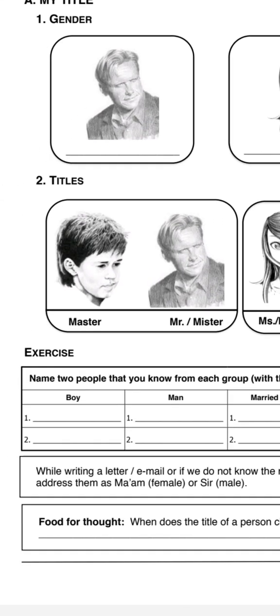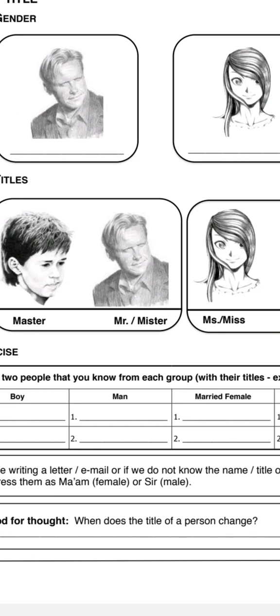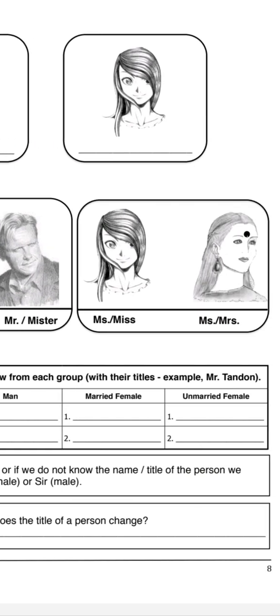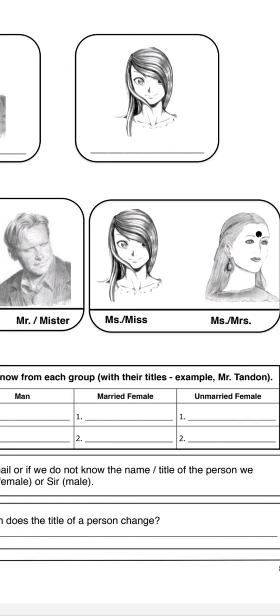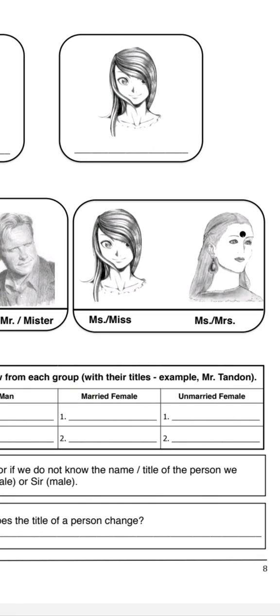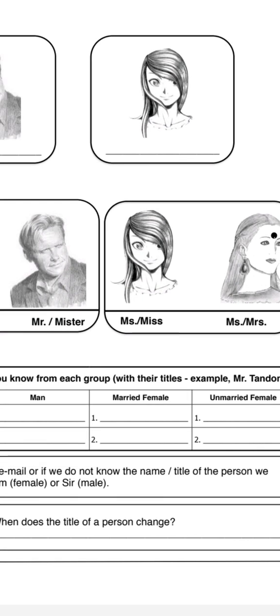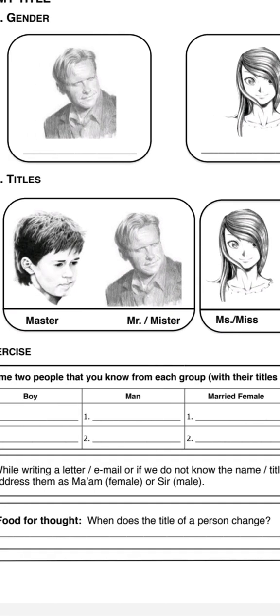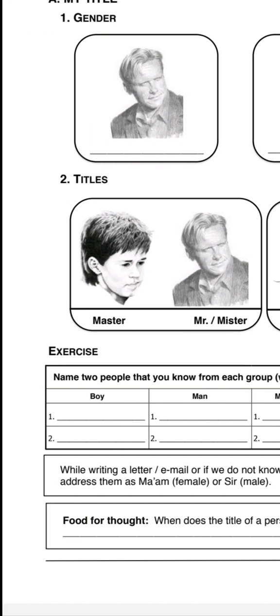Master is a boy and Mister is a man. Miss is a girl and Mrs. is a woman. Okay, women are basically the girls who have married, and girls are those who are not married. Mister is a man who is married, and Master is a boy who is not married.